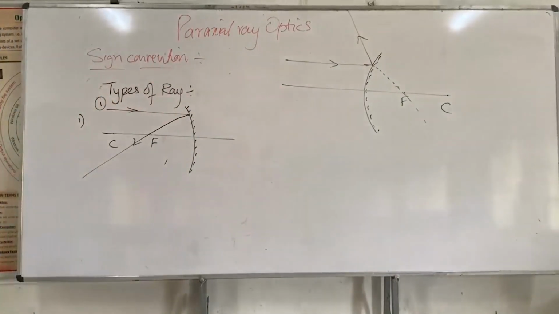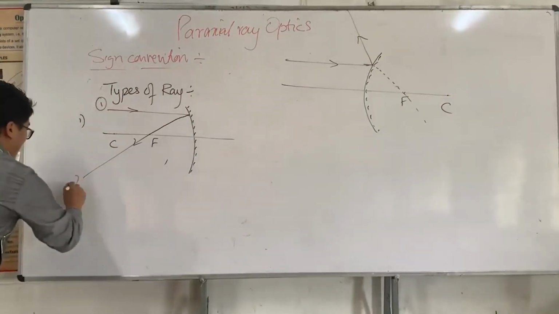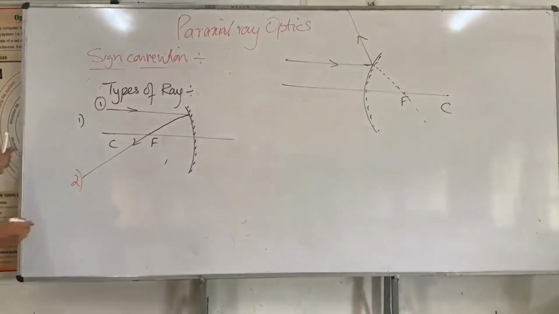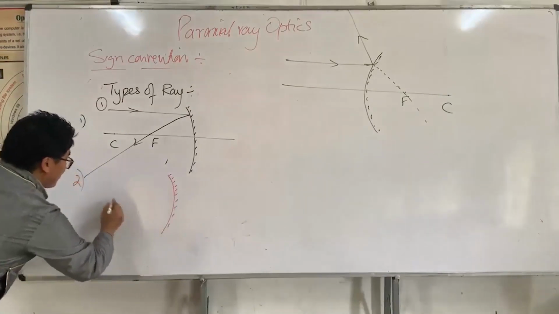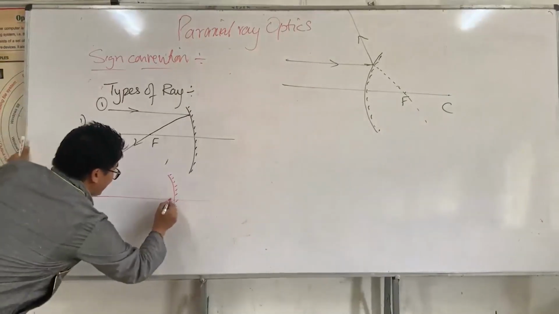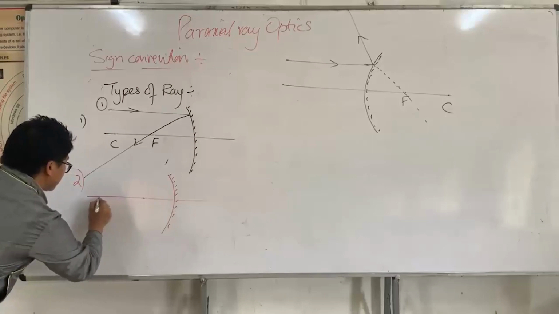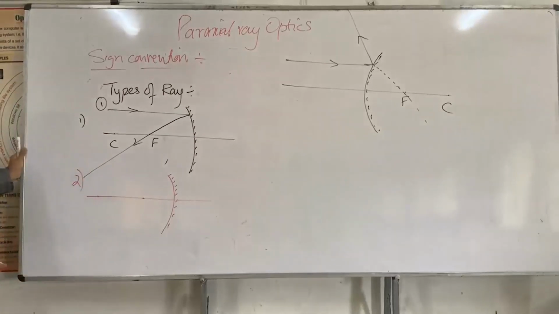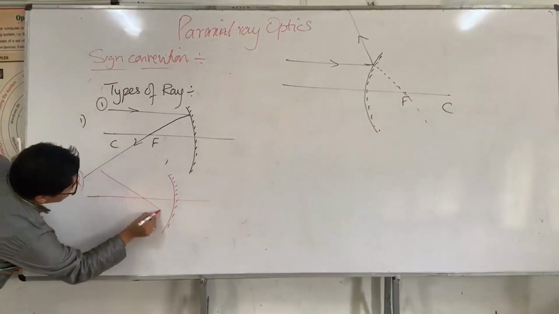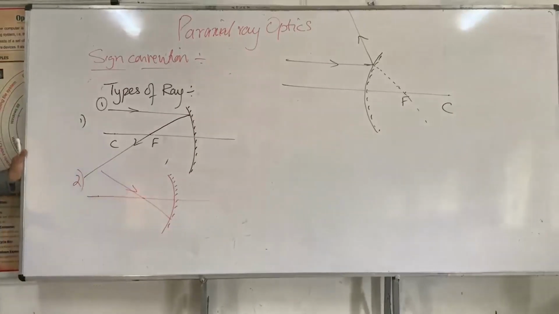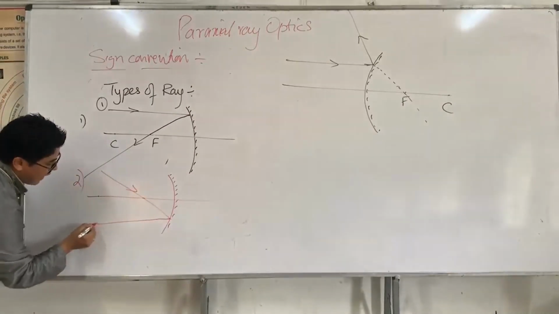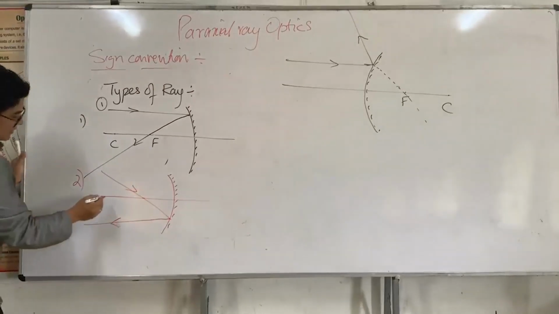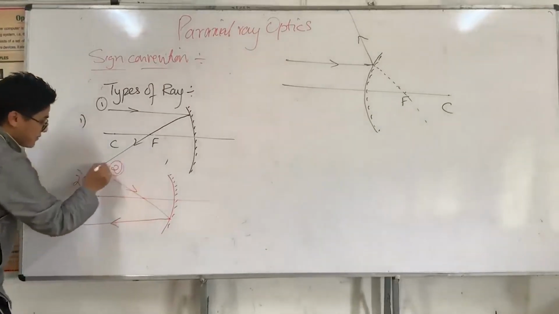And the second type of ray is, I will use a red pen. If the incident ray passes through a focal point, then the reflected ray is parallel to the principal axis. This is ray number 2.